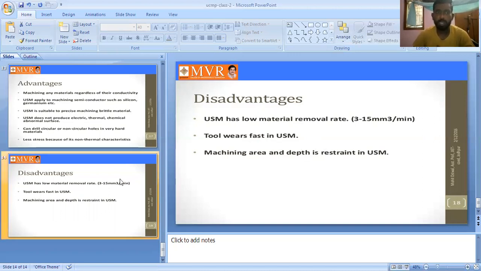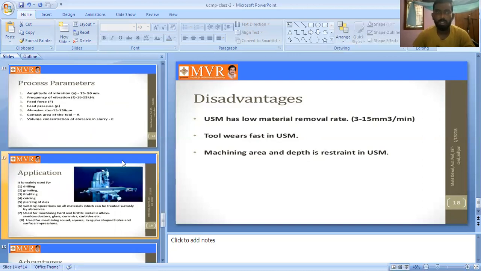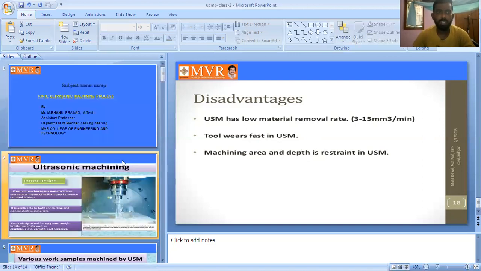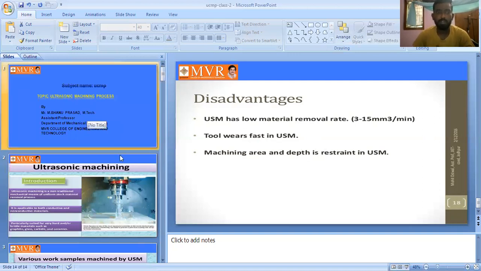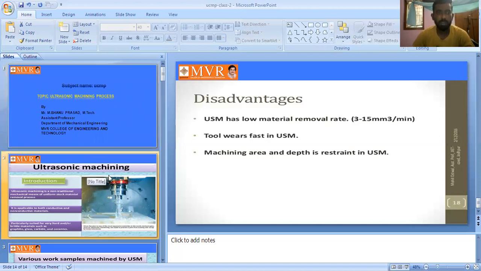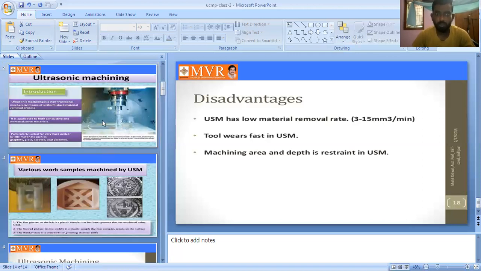So this is our today's class. Today we are discussing ultrasonic machining. It is a machining process, a mechanical energy material removal process. Ultrasonic machining is used to remove material from the workpiece. It is also a non-traditional or unconventional machining process.